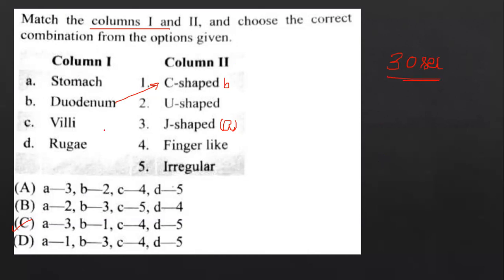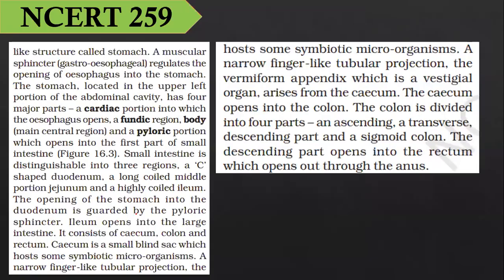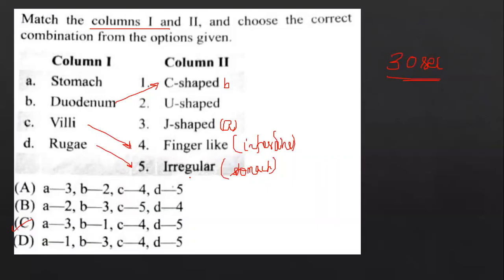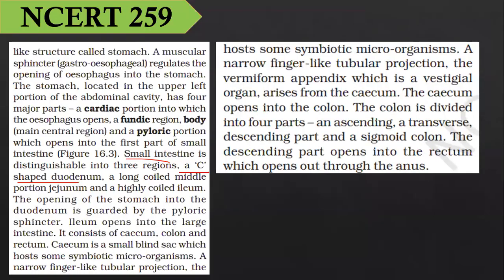Okay, villi, it is a finger-like projection. And rugae, it is the irregular folds. Where is rugae found, guys? Rugae is found in the stomach. Villi is found in the intestine, right? Yes. Look, small intestine, duodenum is a C-shaped portion, right? It is a C-shaped portion. And villi. Clear? Done, everybody? Is it clear?